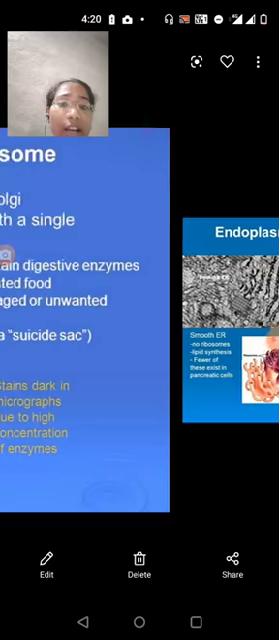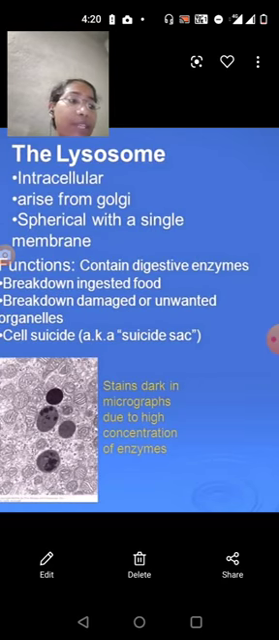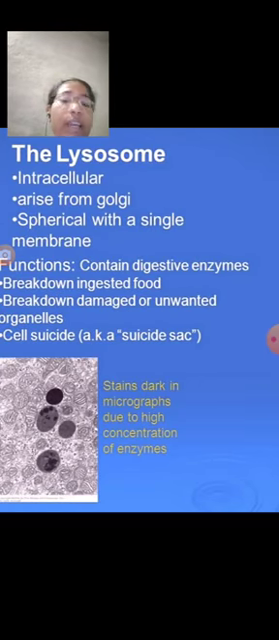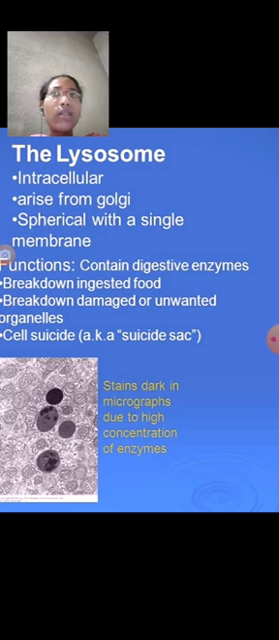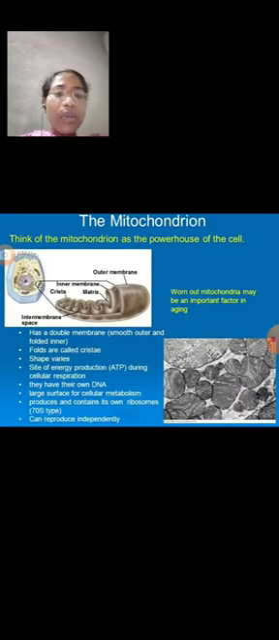Lysosomes help in intracellular digestion and arise from the Golgi bodies. They are spherical in shape and are single membrane structures. They contain digestive enzymes, break down ingested food, and break down damaged or unwanted organelles, so they are called suicidal bags or suicidal sacs.